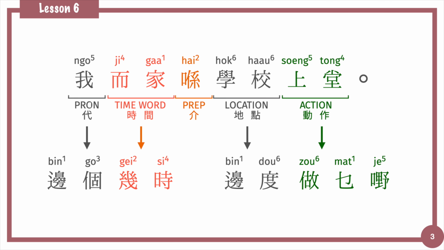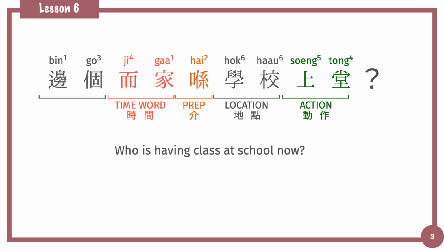We just need to use the corresponding question word to replace where the information is missing. Here are the question words for elements in this sentence. 邊個 asking who, 幾時 asking time, 邊度 asking place, 做乜嘢 asking action. 邊個依家喺學校上堂 Who is having class at school now? Here we are missing the person.